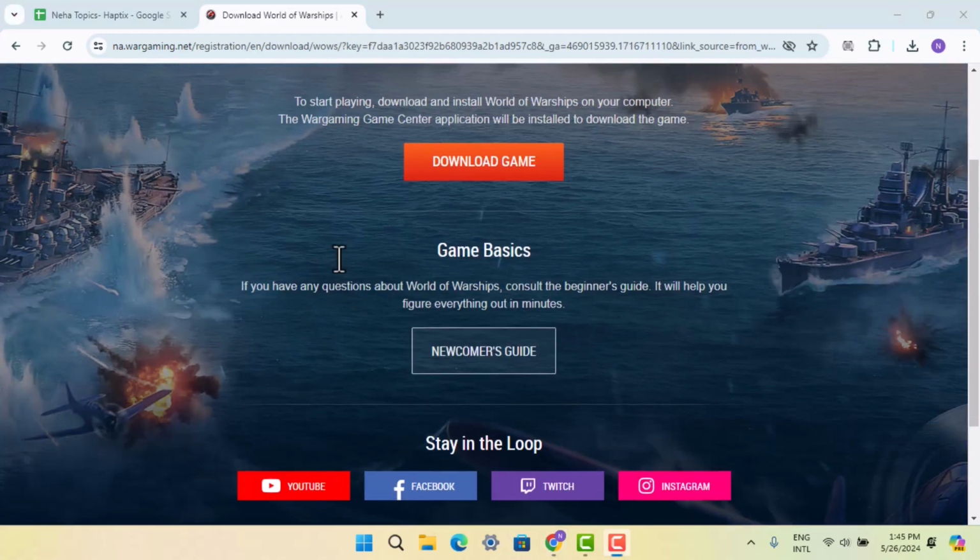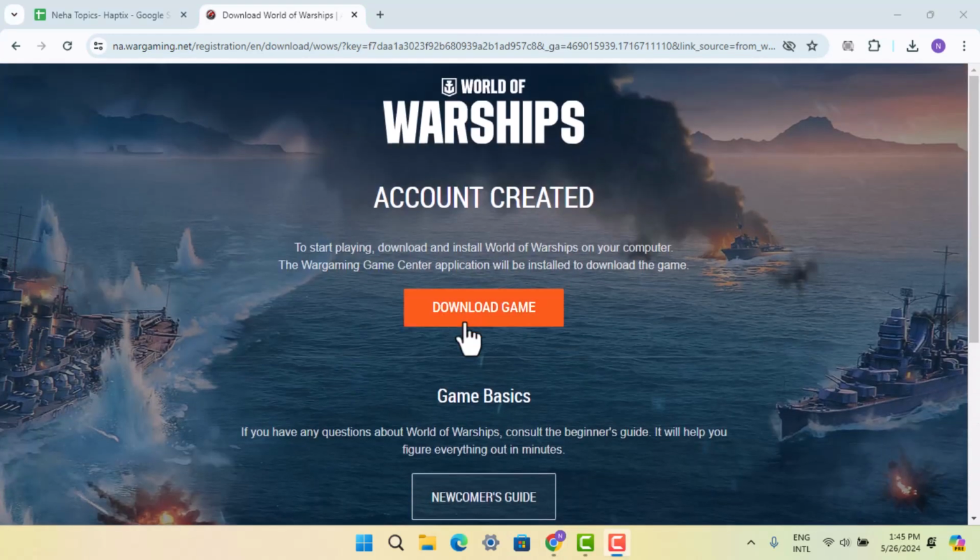Once you've registered yourself, you could go ahead and click on download game, right over here. As you press on it, it's going to load the exe right on top, and then you could press on it or double-click on it and start installing the game. So that's how you could download World of Warships on your device.